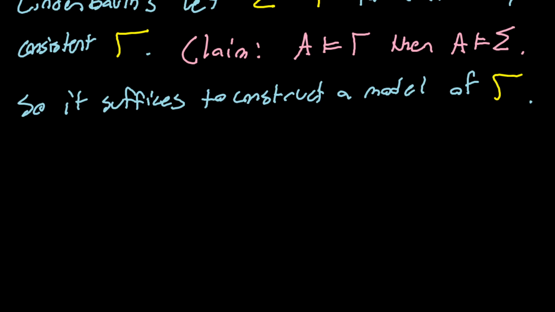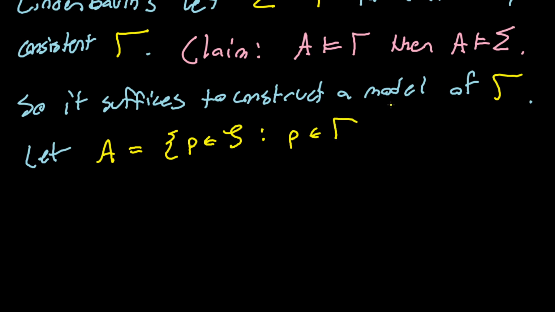All right, so without further ado, let's take a stab at it. We're going to define this set. So A is going to be exactly the set of sentence symbols such that the symbol is in gamma.